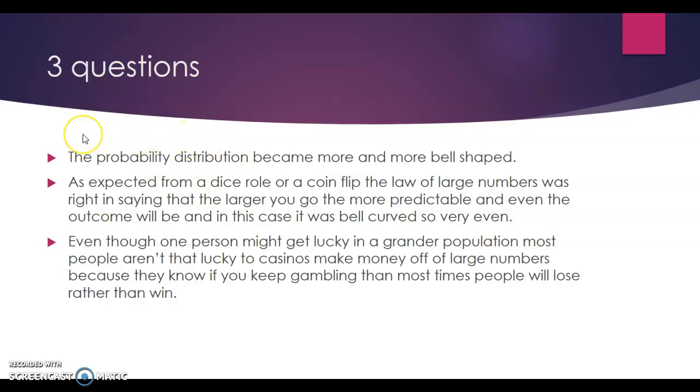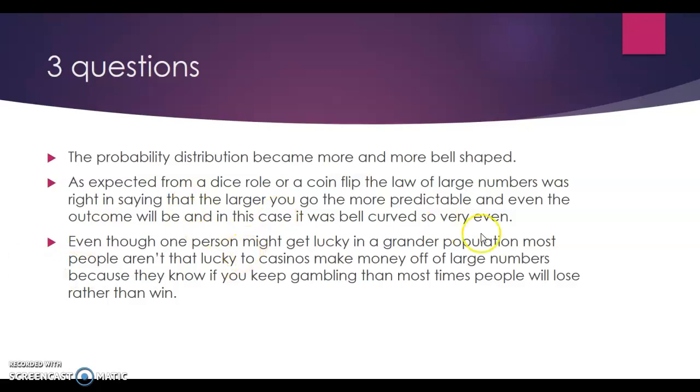In conclusion, the probability distribution became more and more bell shaped because you're hitting the same numbers over and over again, and it's going to be even. I expected from the dice roll and the coin flip that the law of large numbers was right, saying that the larger you get, the more it's going to be a predictable outcome.